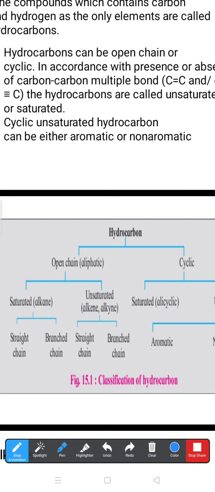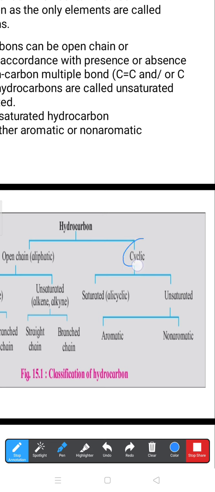Next, we can discuss cyclic hydrocarbons. In cyclic hydrocarbon, how can we describe the cycle? Suppose a cycle of three carbons: this carbon can be joined with this carbon. So this is cyclopropane. Here also, to satisfy tetravalency, we can attach two more hydrogen atoms over here. Here also two more hydrogens. Here also two more hydrogens.